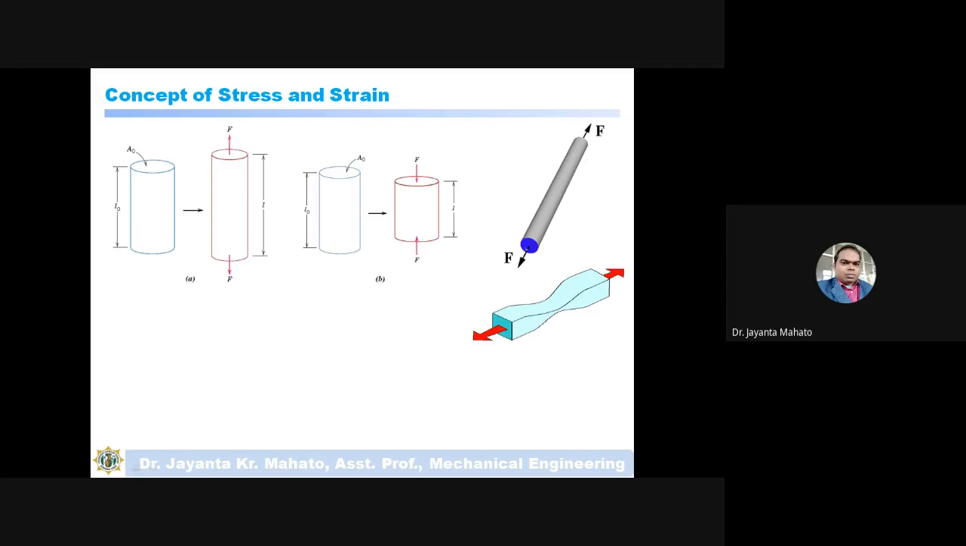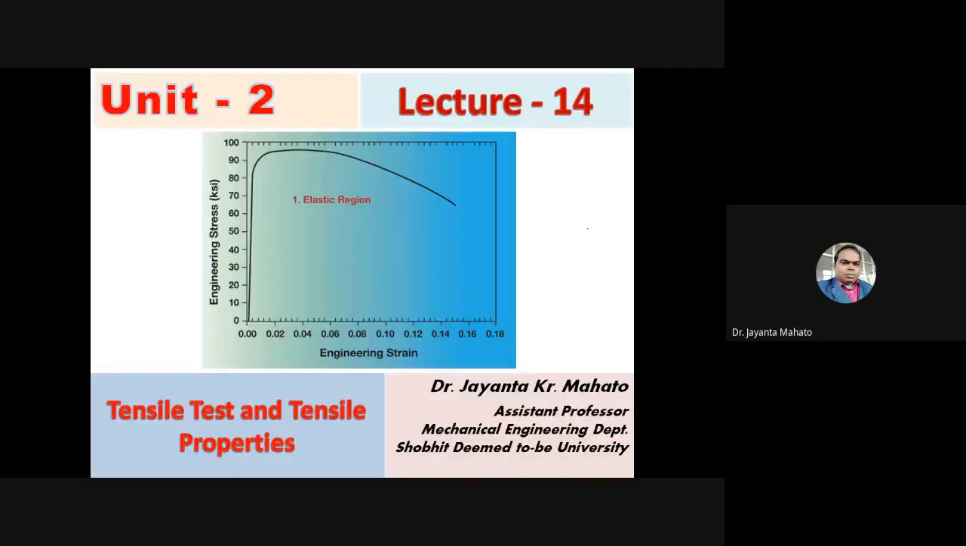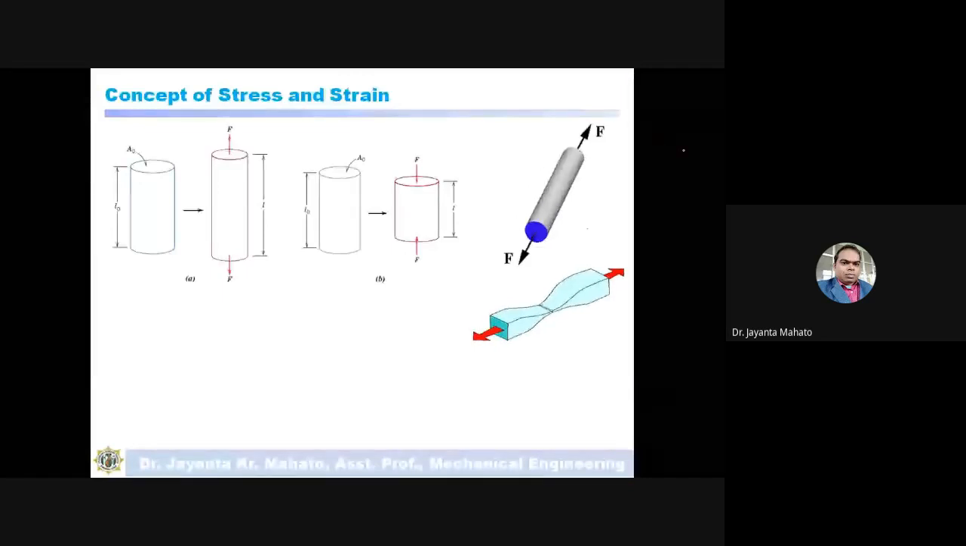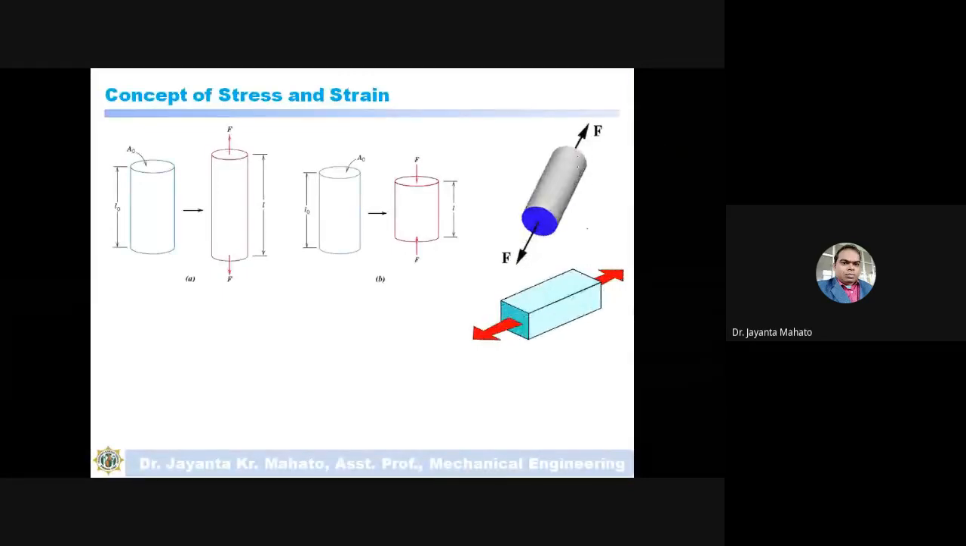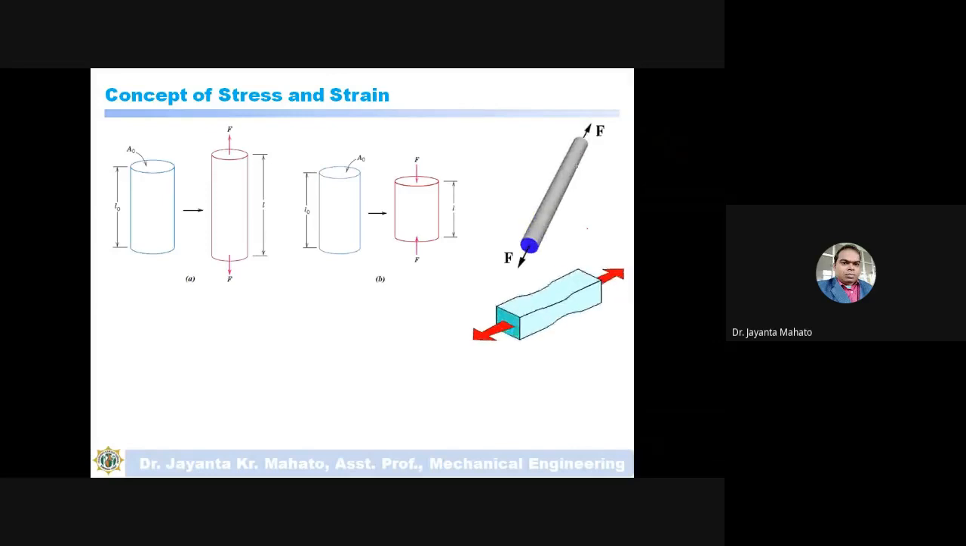If you apply load, the material will elongate. If I apply a force on the material, the material will elongate, and to elongate it, the load has to be applied. So load means force. This is actually load, not stress. If you apply the load then the material will elongate, and this is actually called the load, not a stress. So what is stress?